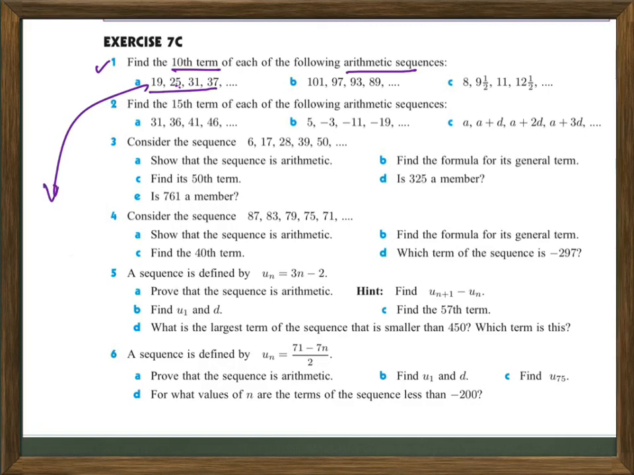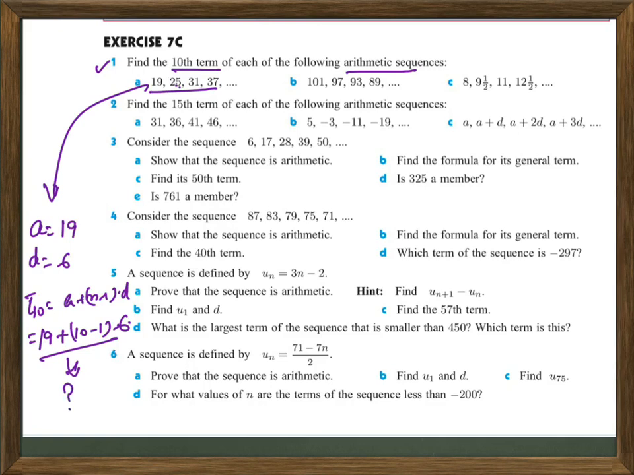Now what is A? The first term is 19. D is 6. So what is the 10th term? T10 equals A plus (n minus 1) times D. We know this formula. A is 19 plus (n minus 1), n is 10, so 10 minus 1, times D which is 6. Now we can simplify this and get the answer.